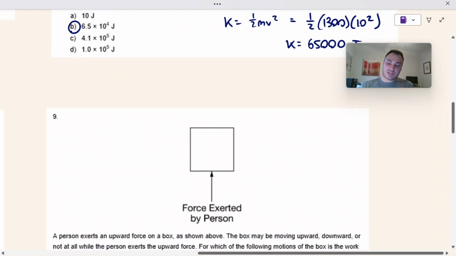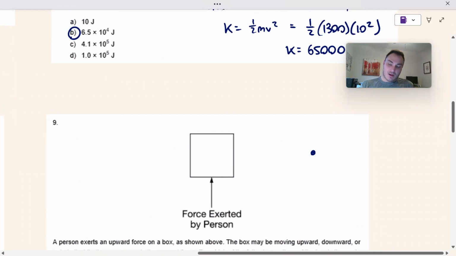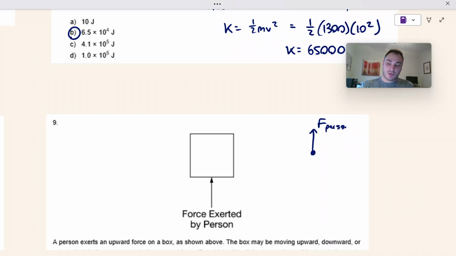So first let's look at what's happening with this box. We have a force exerted by the person going up. We do not know how big this force is. And then we have a force of gravity going down. We do not know how big that force of gravity is.